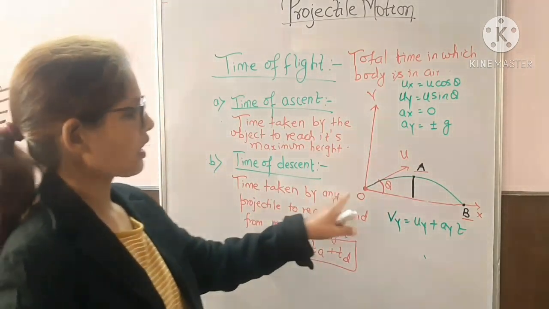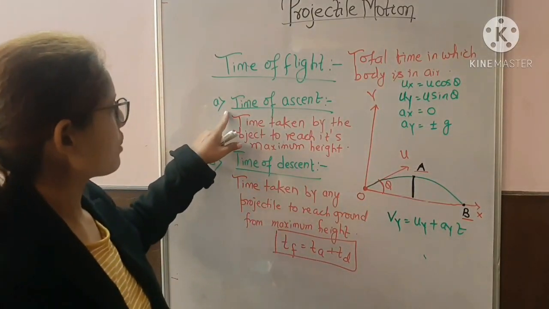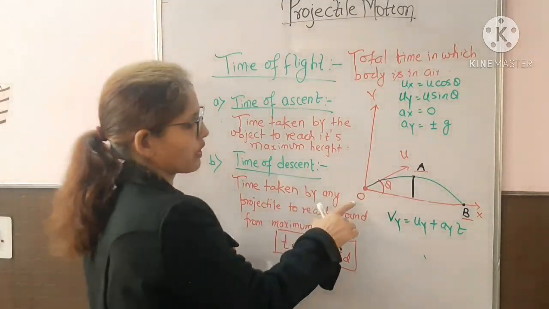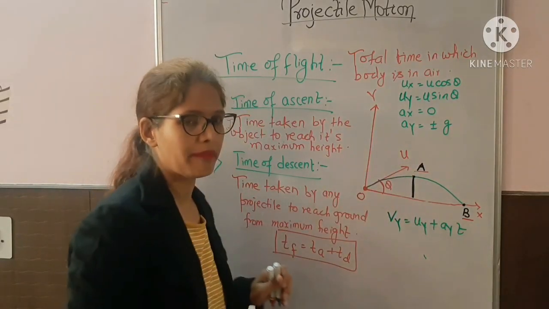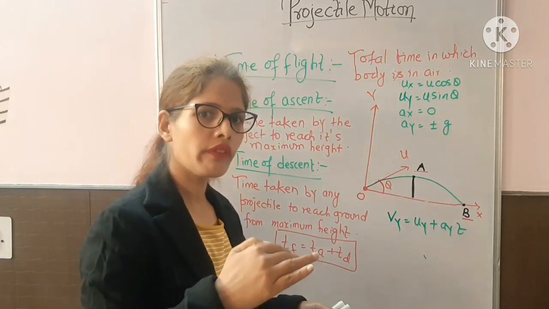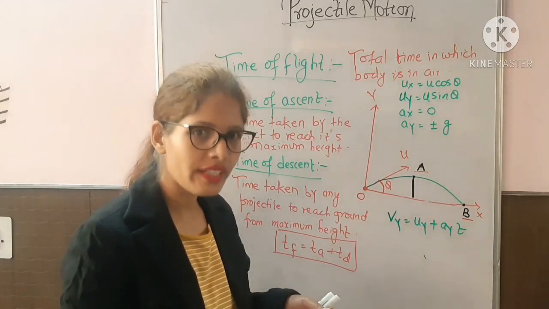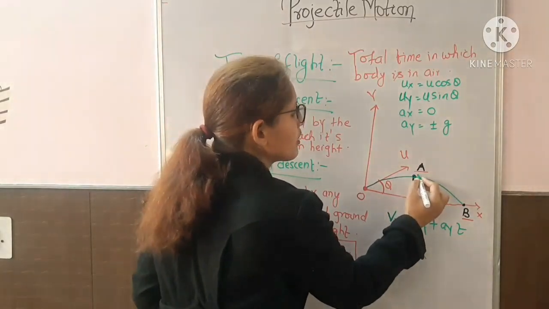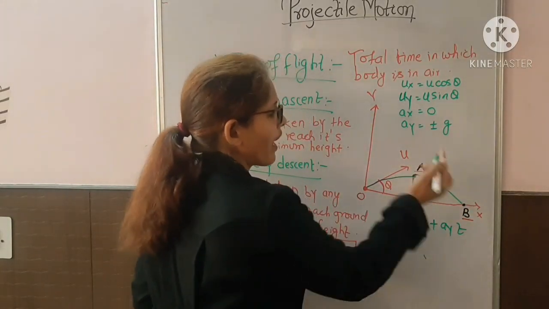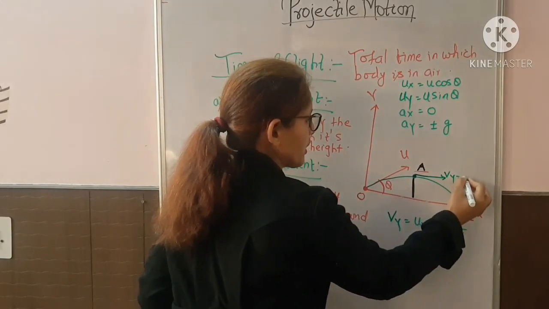Okay. So now see, if you want to calculate the value of time of ascent, that means the body is moving from point O to A, right? And A is the maximum height. Maximum height means the body will not be able to move further in the upward direction, right? That means at this point the velocity along y direction will become 0.